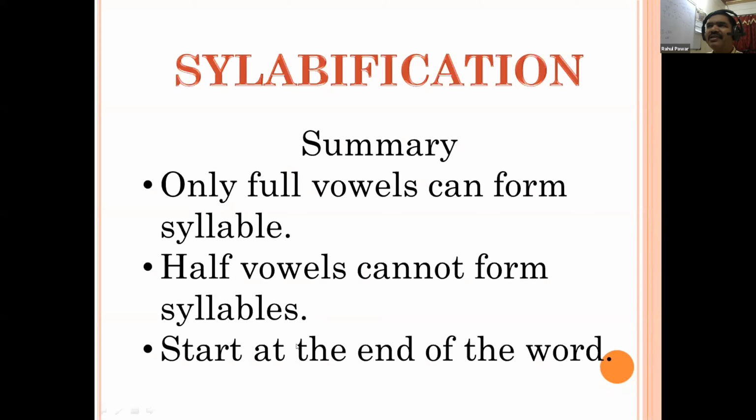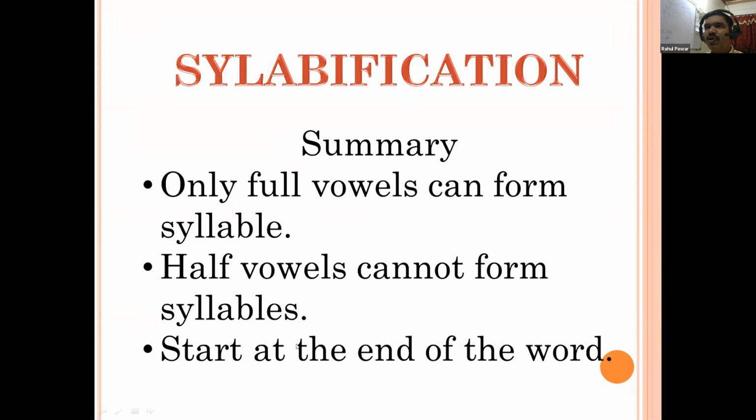Syllabification is nothing but the system by which we can do the actual pronunciation of the word. We can pronounce a word if we know the syllabification.